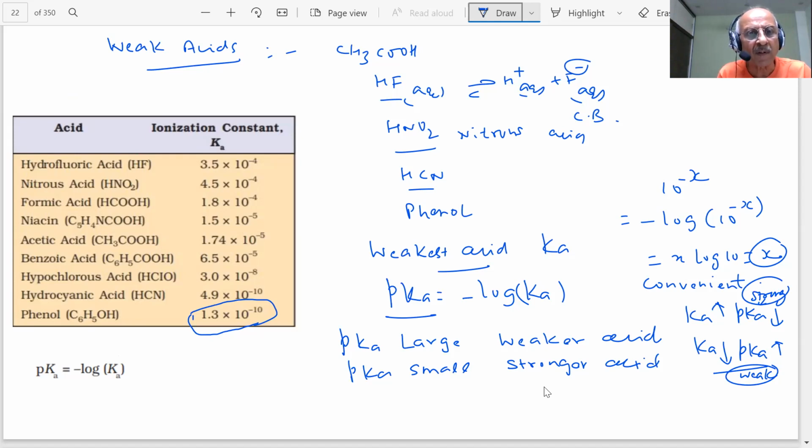You see HClO. Chlorine, when we studied, how many acids were there for chlorine? Oxo acids. Do you remember any oxo acids of Cl? HClO4 you studied, HClO3 you studied, HClO2 you studied, HClO.